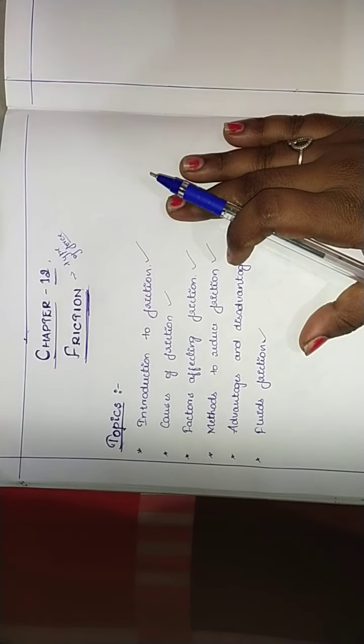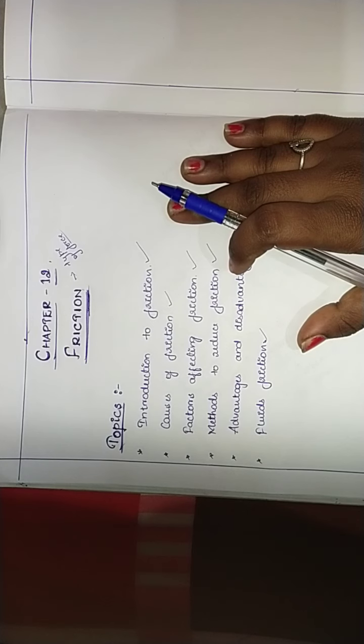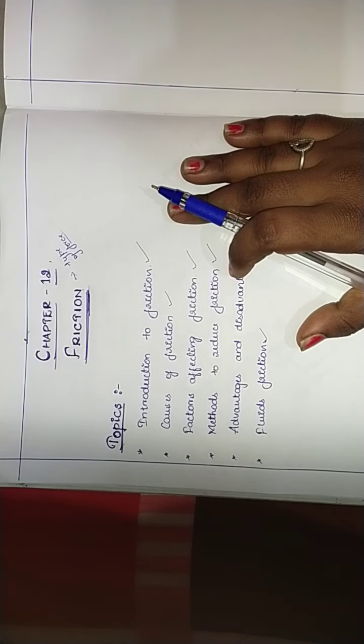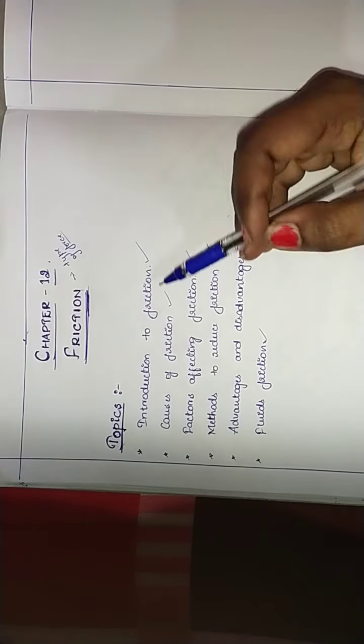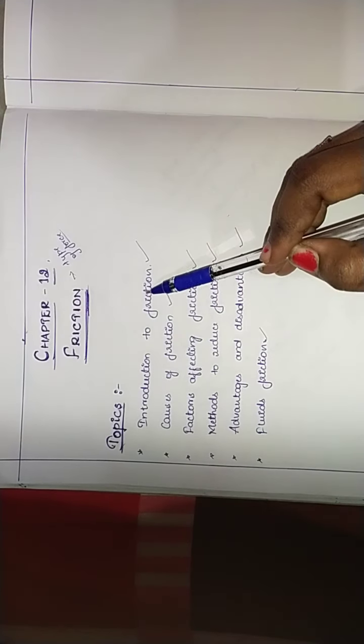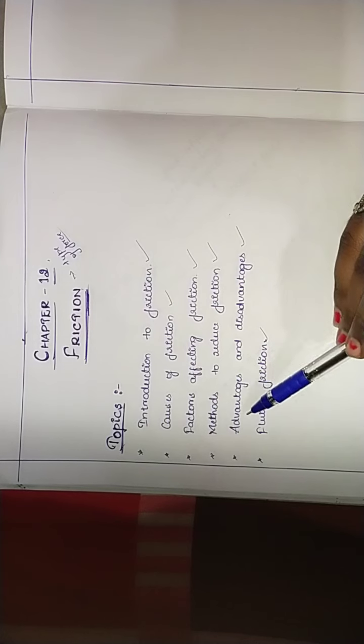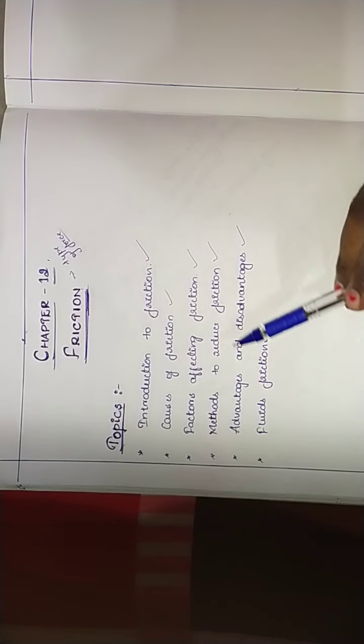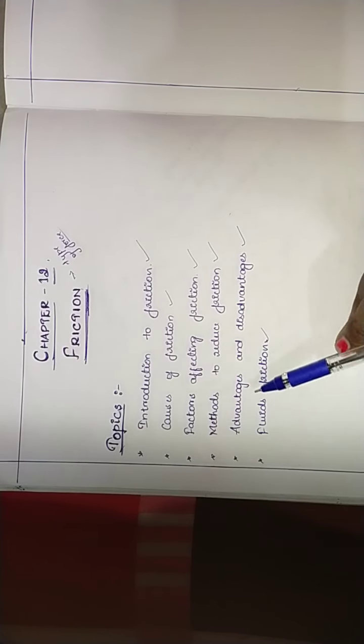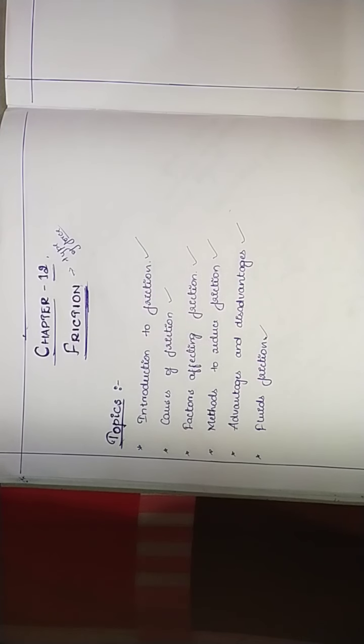These are the things we are going to cover in this chapter.